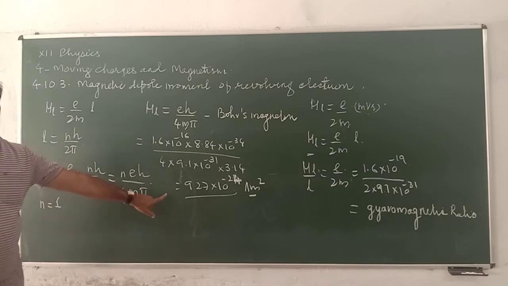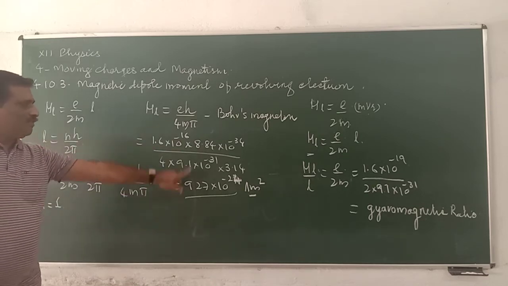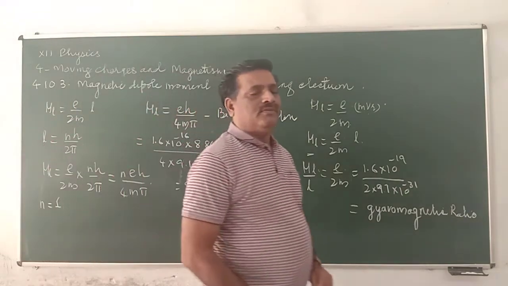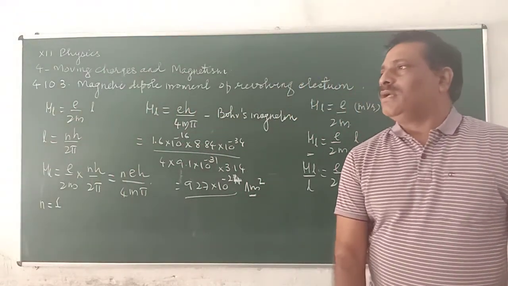This is the Bohr's magneton of an electron revolving in the first orbit.